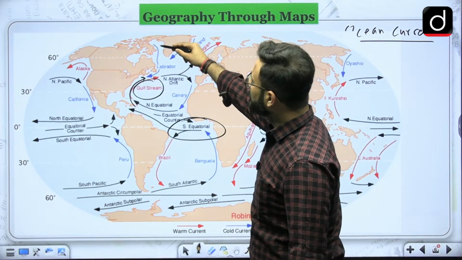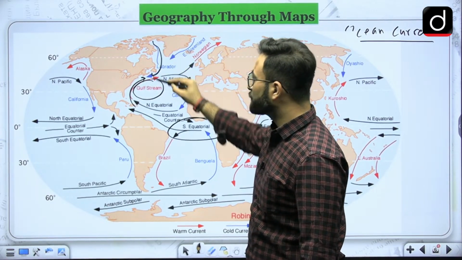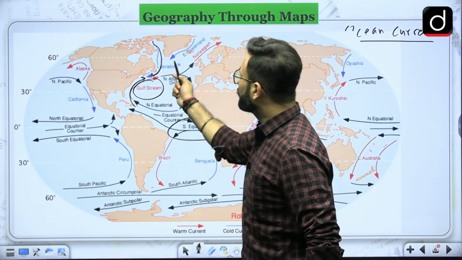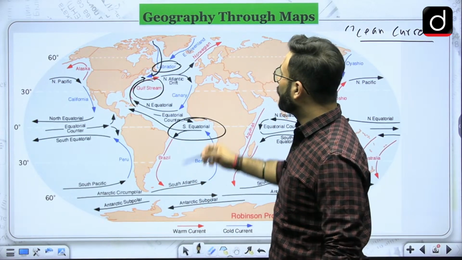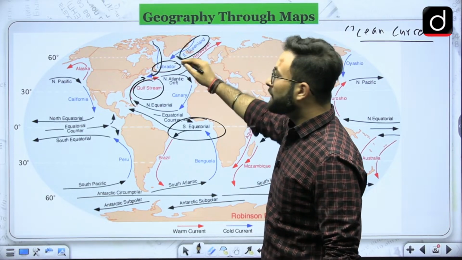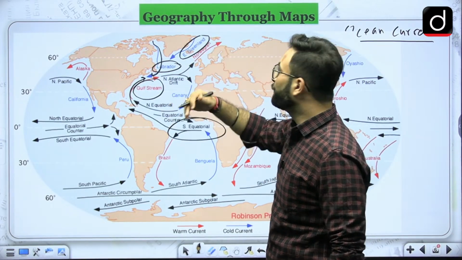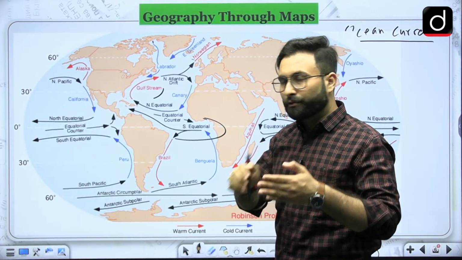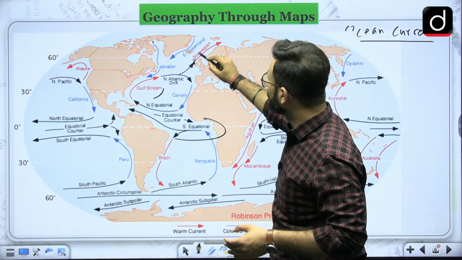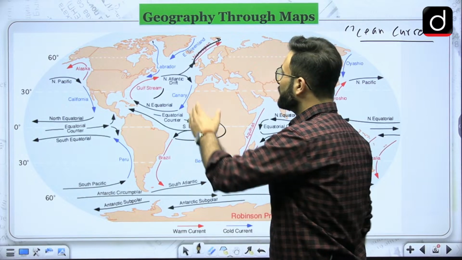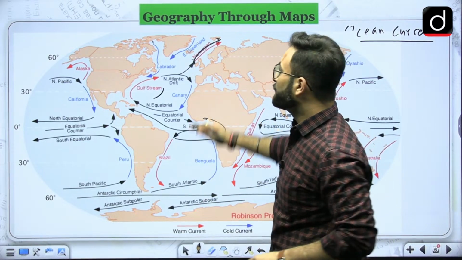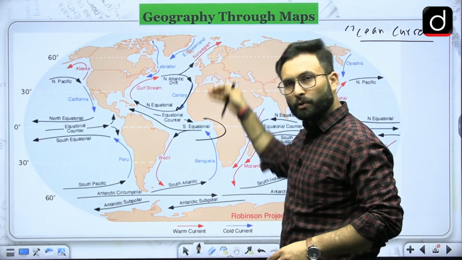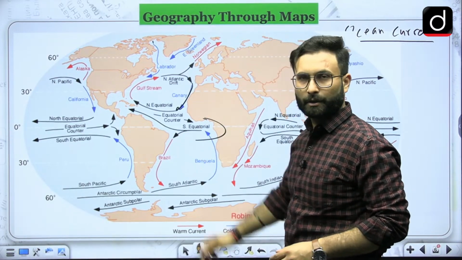Now if you look at the poles, if something is coming from the poles towards the equator or the subtropical region or the tropical region, you will see that currents like the Labrador current or the Greenland current are basically your cold currents because they are coming from the poles. Now if you can see here, the Norwegian current is moving in this direction to the northern pole, and that is why we are saying that it is a relatively warmer current. Now if you come to this particular part, this is the Canary current, which is coming from north towards south, and that is why it is a cold current.